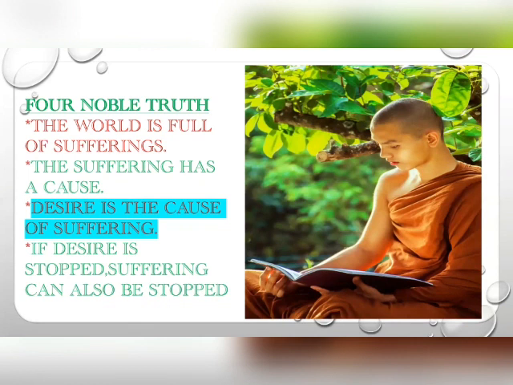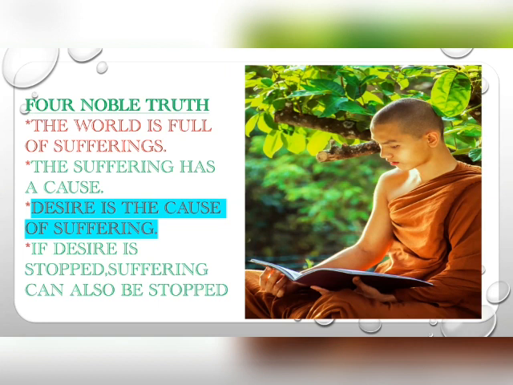The world is full of suffering. That is the first truth. The second one is, suffering has a cause. And the third one is, desire is the cause of suffering. And the fourth one is, if desire is stopped, suffering can also be stopped. These are the Four Noble Truths.